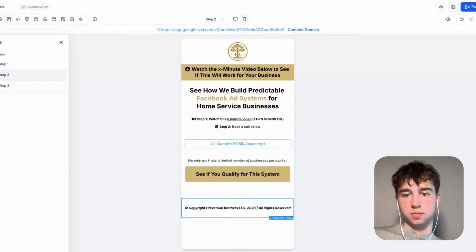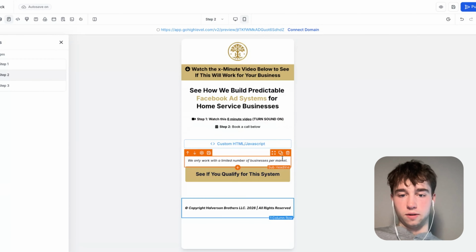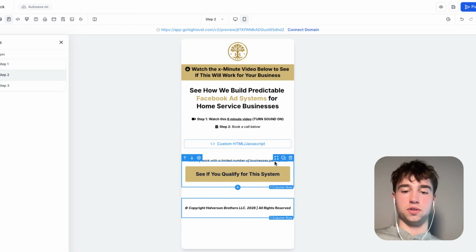I'm just gonna give ChatGPT what we got. It's already trained on best practices. It just makes it so much easier to cook stuff up, to know you're doing the right thing. Obviously, this isn't ChatGPT AI slop, by the way. This is actually dialed in stuff here. Cool. So we have the page optimized now. So the CTA that I chose was see if you qualify for this system. I don't know. I think that's solid.